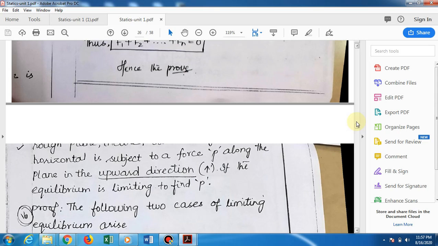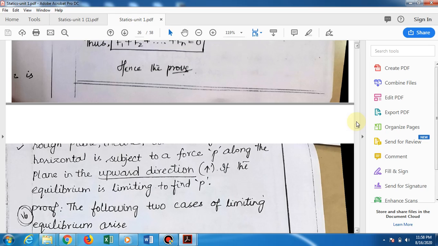Suppose the particle of weight W lying on a rough plane inclined at an angle alpha to the horizontal is subject to a force P along the plane in the upward direction.